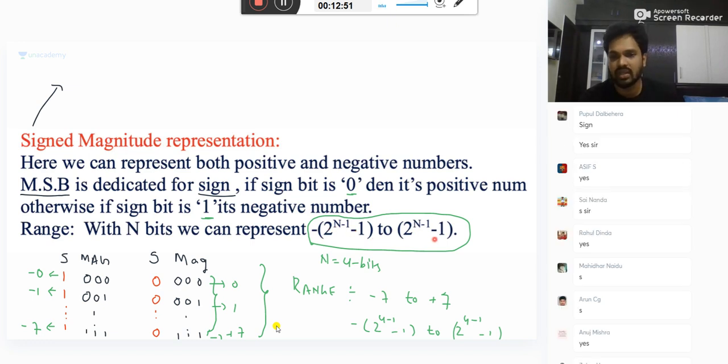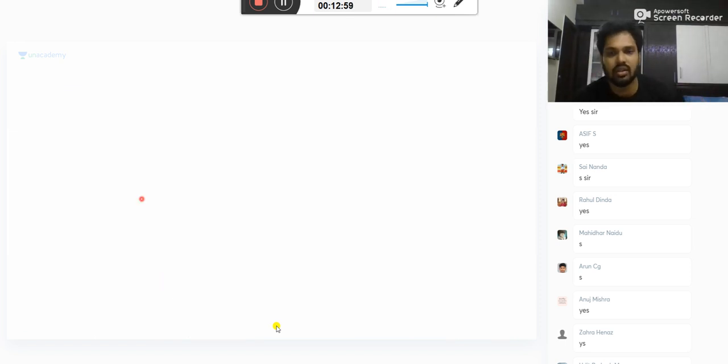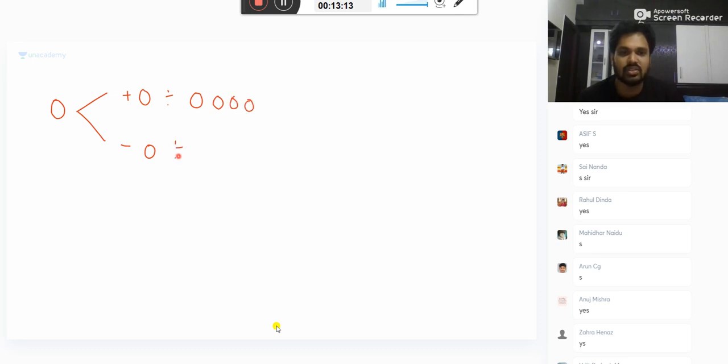Now someone has asked, sir, why does 0 have two representations? Yes, this is a disadvantage here. If you take 0, it has two representations in this way: one is +0, one is -0. What is +0? All zeros. What is -0? First bit one and all zeros. 0 should be unique. You should not have +0 and -0. This is a disadvantage in this method if you represent your numbers like this.